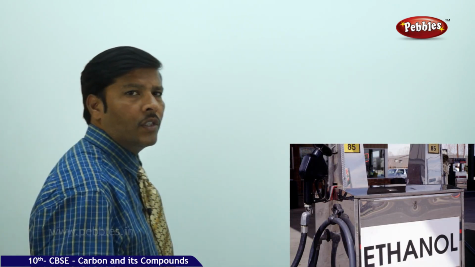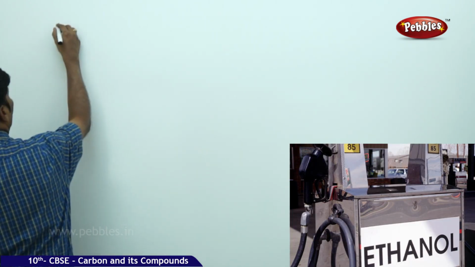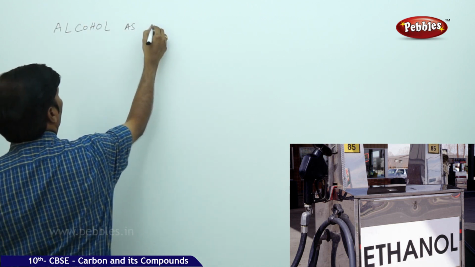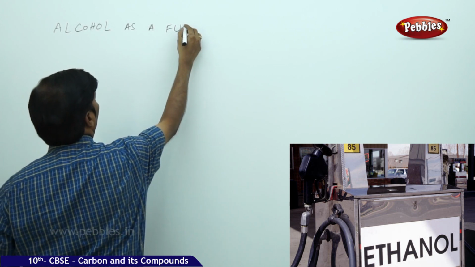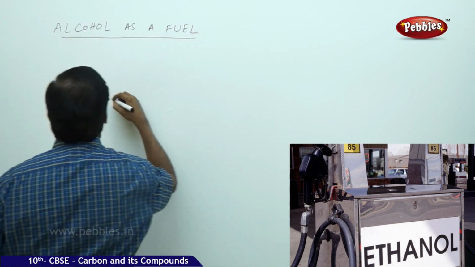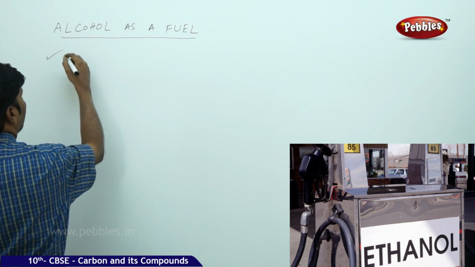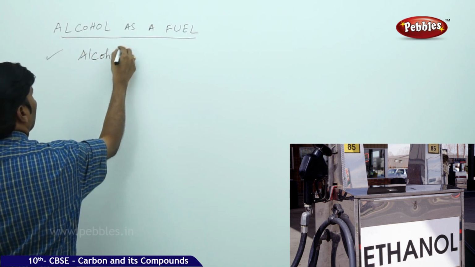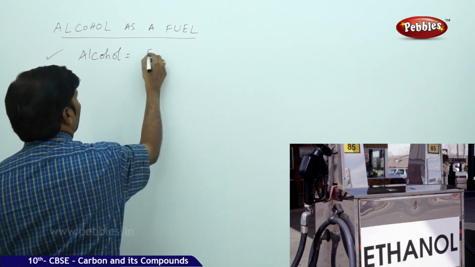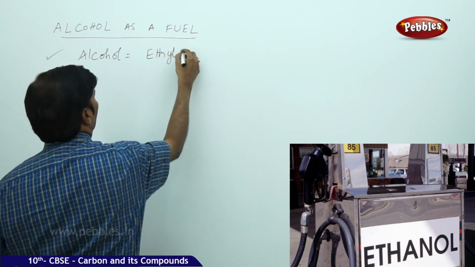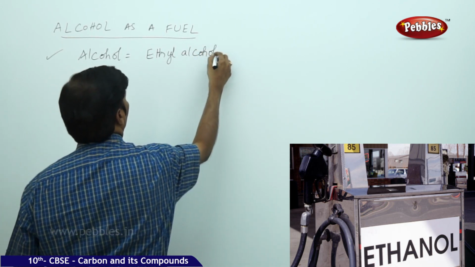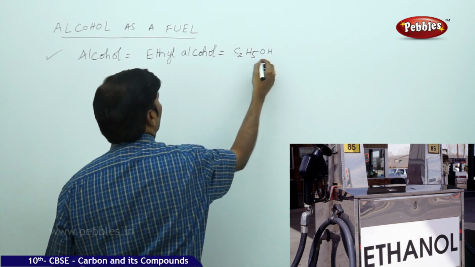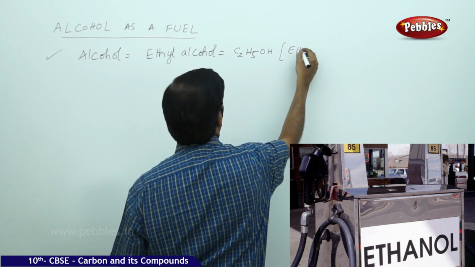The next part of the discussion is alcohol as a fuel. When you say alcohol, it is nothing but ethyl alcohol, C2H5OH, which is also called ethanol.